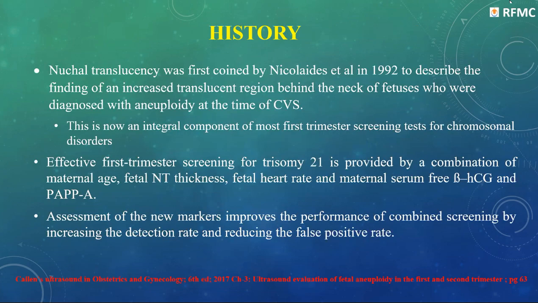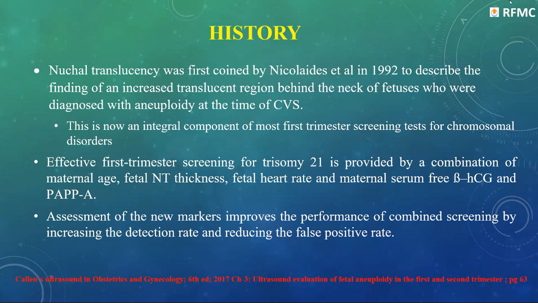Now discussing the case, first of all, the history of first trimester screening. Nuchal translucency was first coined by Nicolaides et al. in 1992 to describe the finding of an increased translucent region behind the neck of fetuses who were diagnosed with aneuploidy at the time of CVS.